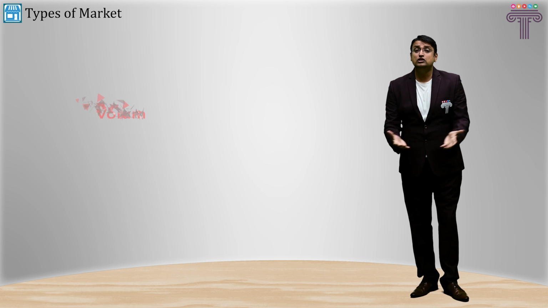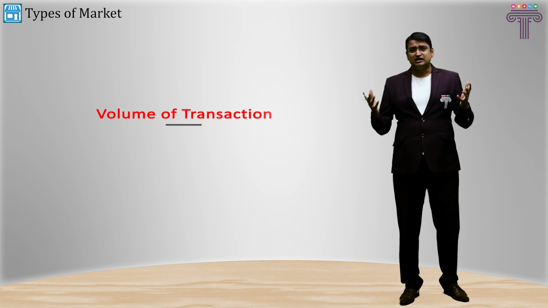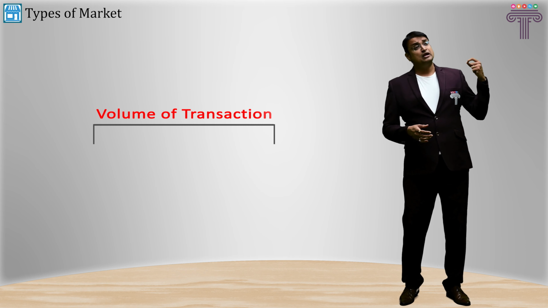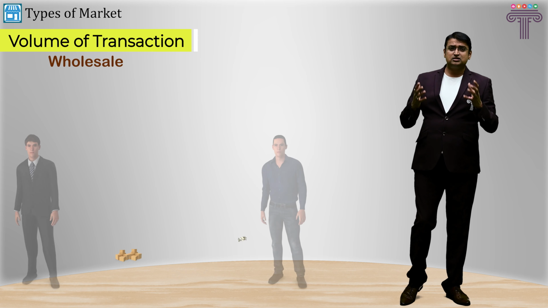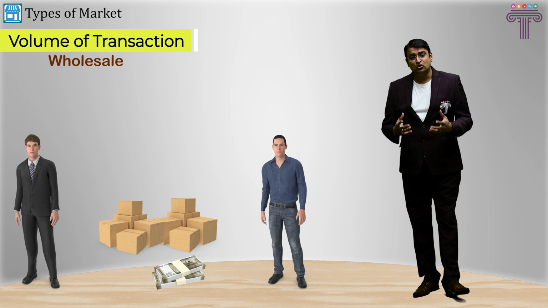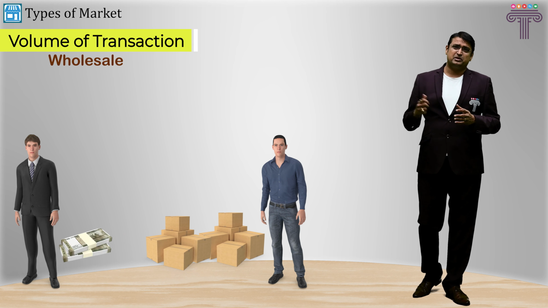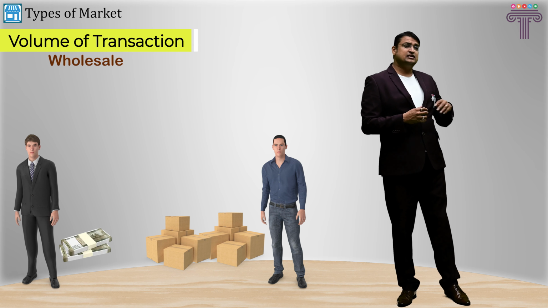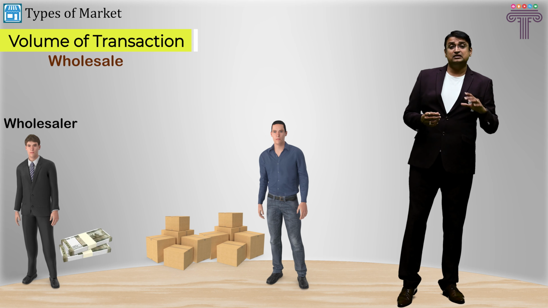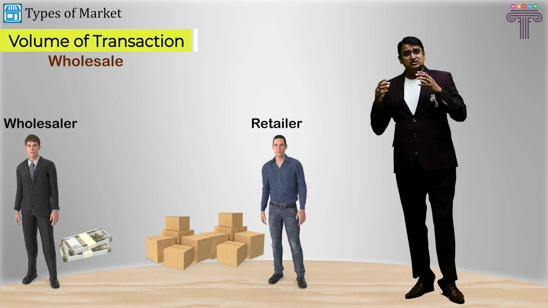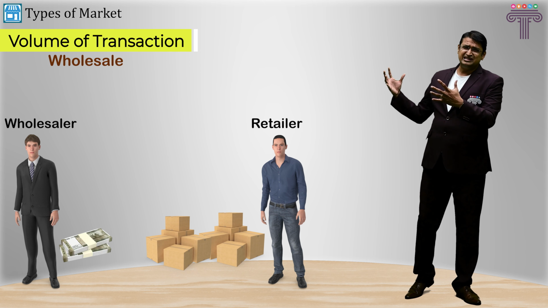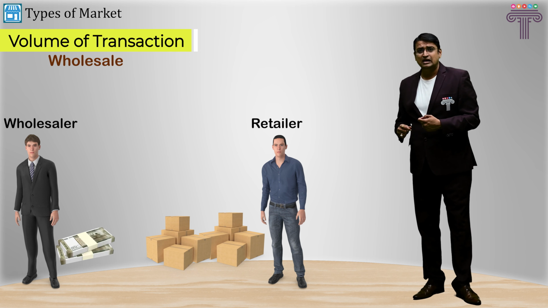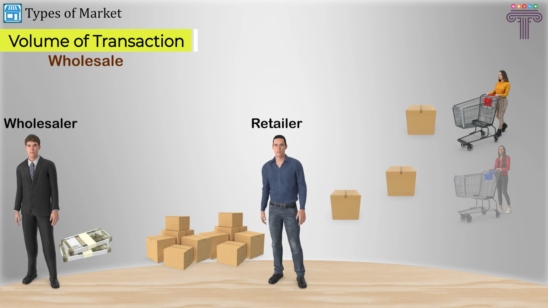Now, the market is also further categorized on the basis of the volume of transactions done. As you know, they are categorized as wholesale market and retail market. In the case of a wholesale market, what happens? Goods, commodities, services are sold in bulk quantity at a cheaper price. The person who is selling is known as the wholesaler. The person who is buying is known as the retailer. What do retailers do? Retailers buy goods or commodities from the wholesaler in bulk quantity at a relatively cheaper rate and sell them to retail customers in small quantities.